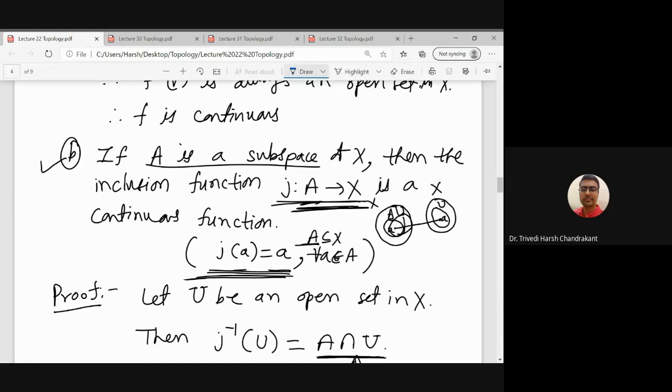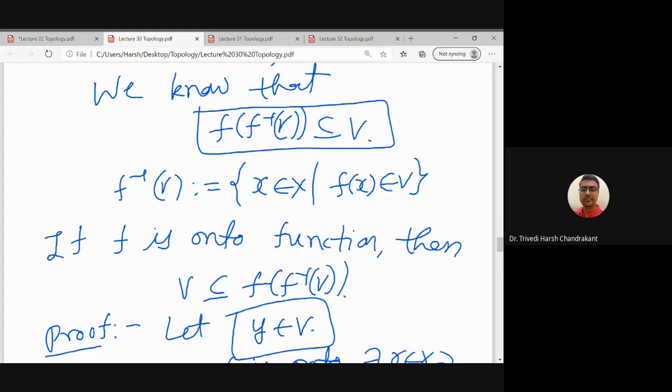So here on A we are considering the subspace topology. This is the first fact which we are going to use today.